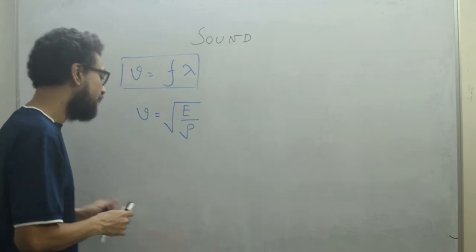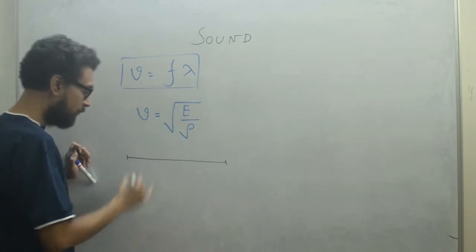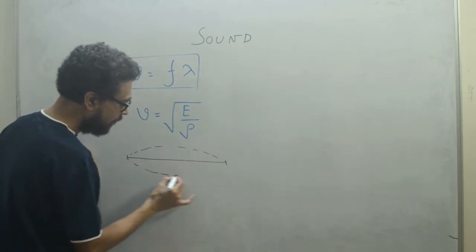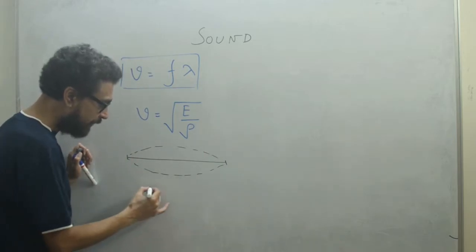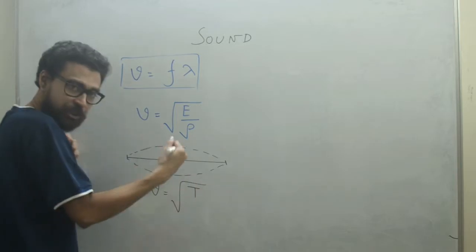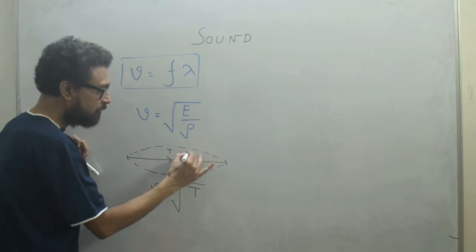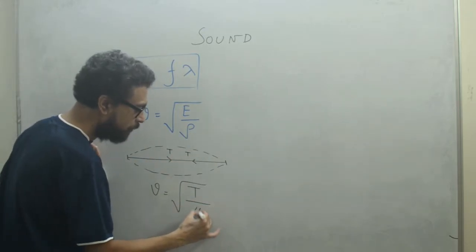Even for a stretched string, if we pluck it and get a vibration, the velocity is the square root of T divided by mu, where T is the tension, because the string is taut.